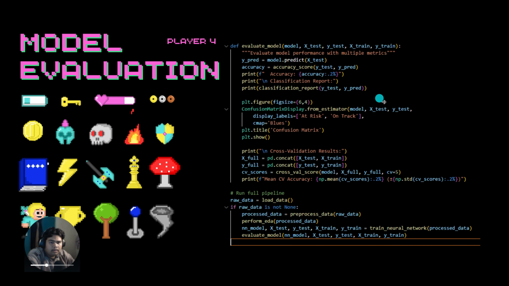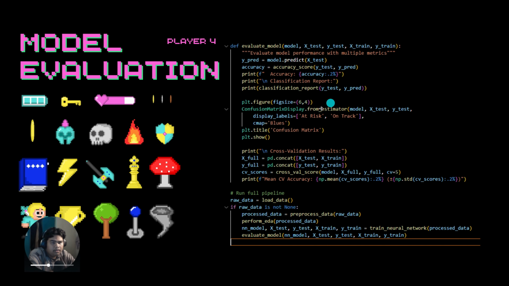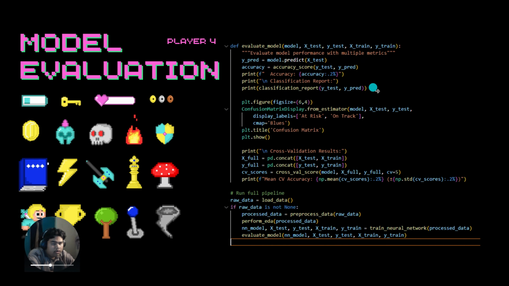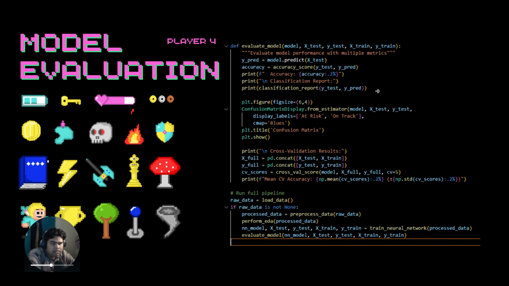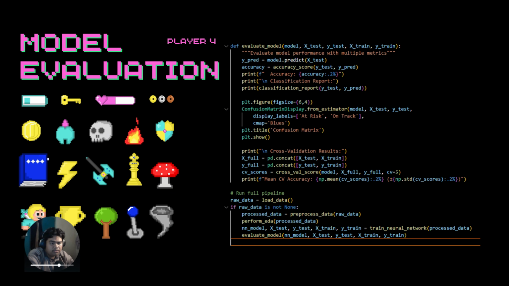Next, we print a classification report. This report shows precision, recall, and F1 score for both classes, either at risk or on track. Precision measures how many students predicted as at risk were actually at risk. Recall measures how many of the actual at risk students were correctly identified. The F1 score combines both precision and recall for balanced evaluation. For our model, both classes had precision and recall above 80%, and the F1 score was strong, indicating balanced